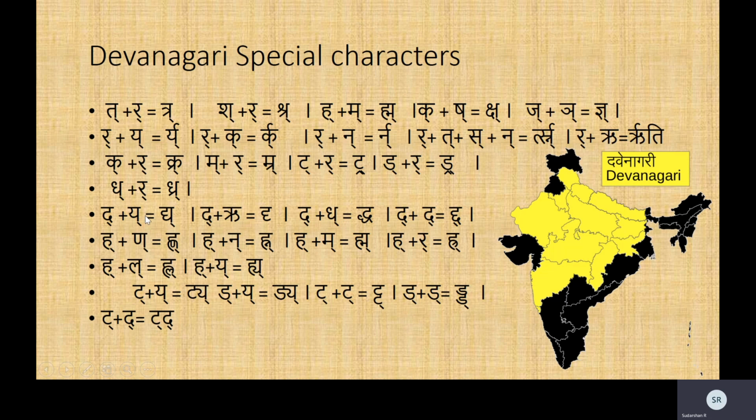T and ya becomes tya. This is the symbol for it. The pronunciation remains the same, but the way you write it down is slightly different. This again is just to demonstrate that there are some special characters in Devanagari. What exactly they are, you can learn from here or in detail from other books on the Devanagari script.